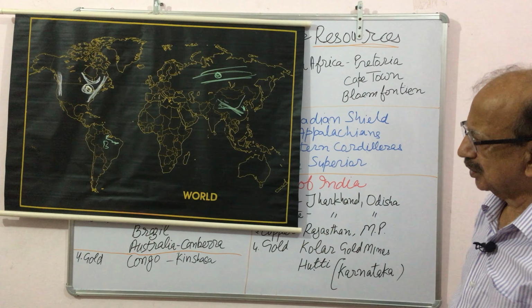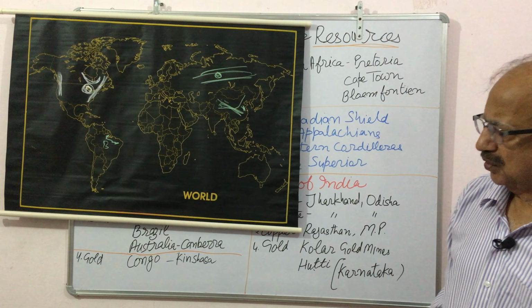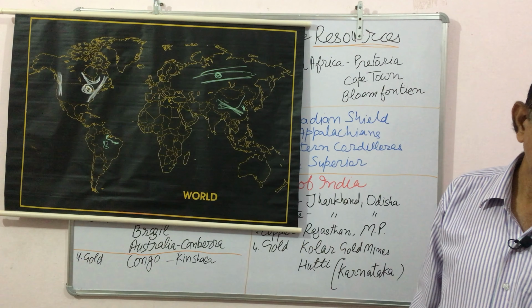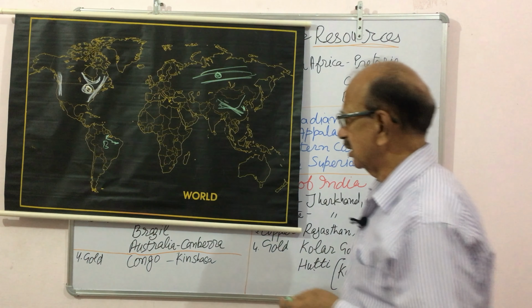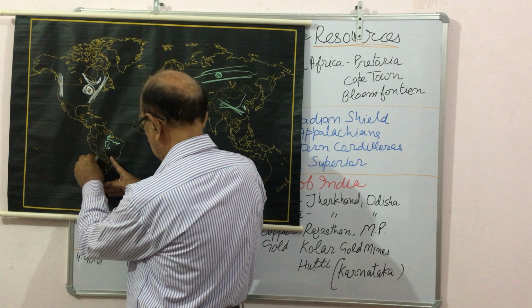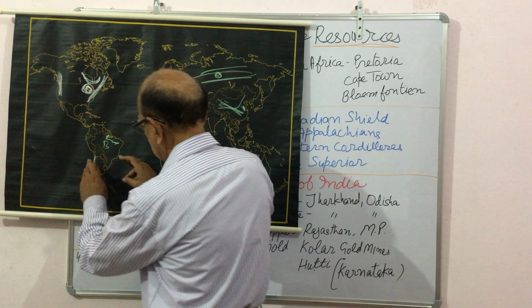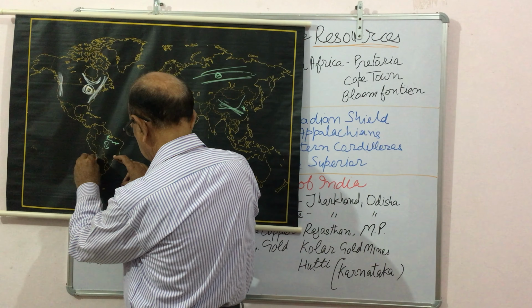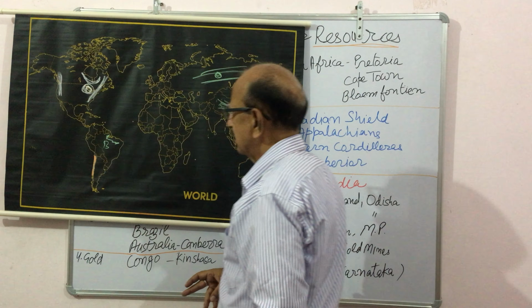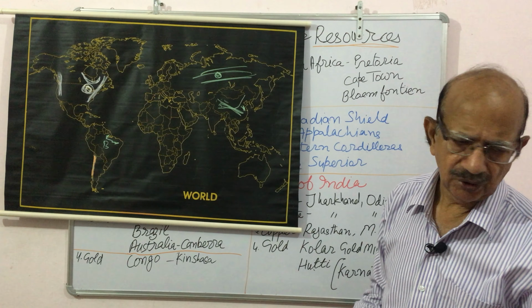Now the next is copper. For copper we are to show Chile, Canada and Zambia. Let us change the color and go for copper: Chile for copper, and also Canada.